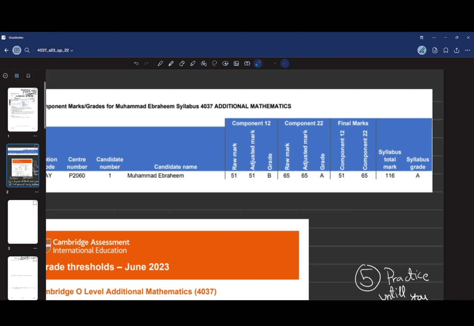And I checked my paper as well. That's a very, very crucial tip that I would give. I checked my paper as well. In Paper 1 2, I lost track of time, so I didn't get the opportunity to check my paper. But in Paper 2 2, I checked my paper as I was solving it. So I got 65 in that paper, and 116 as a total and an A grade.